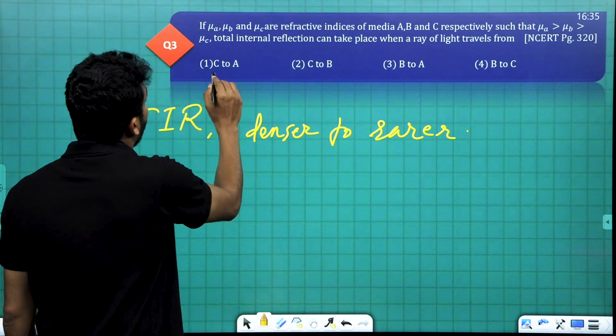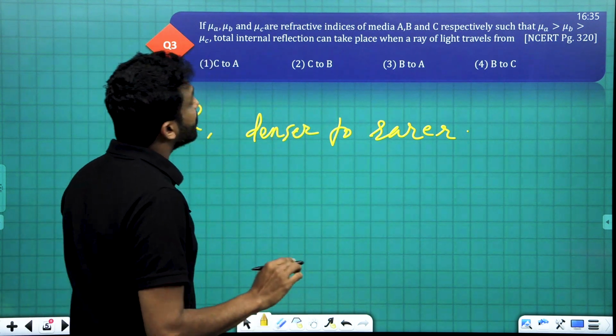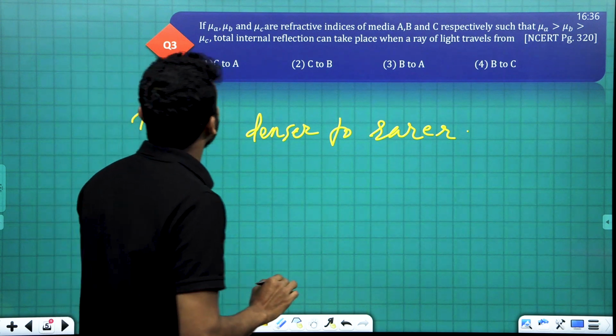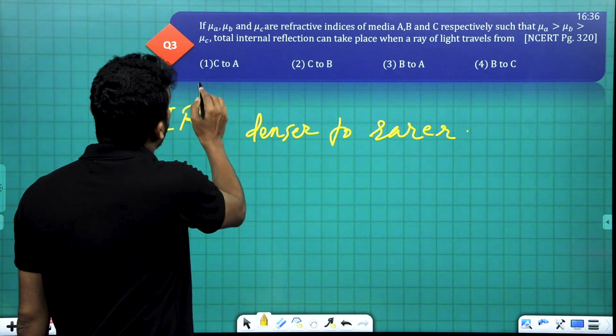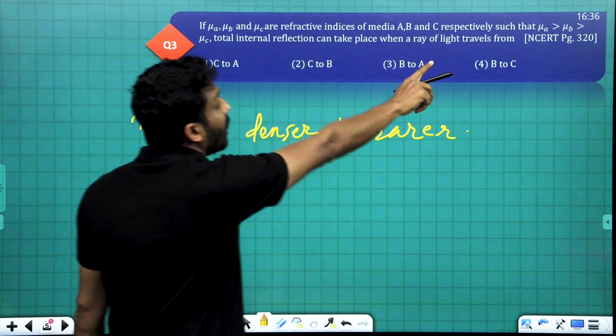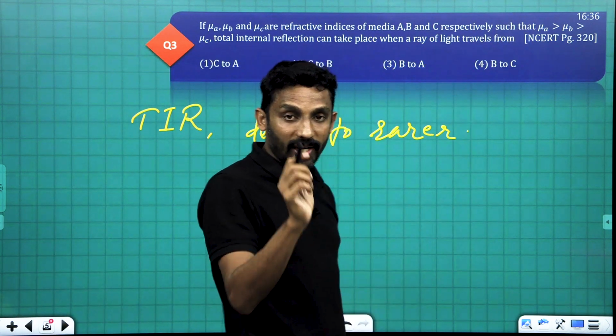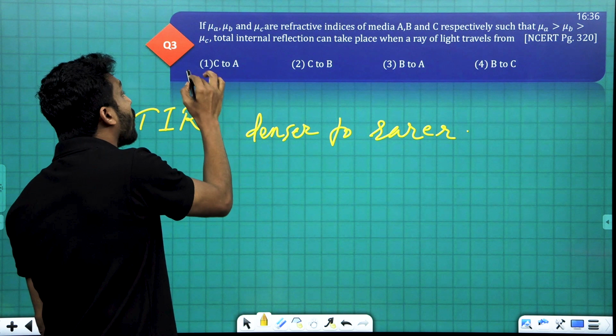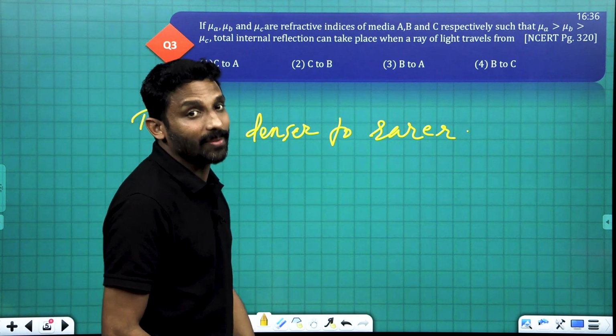Clear? Now, the first one, C to A. Is that possible? The refractive index of C is less than that of A. Mu A is greatest. So from C to A, TIR is not taking place.